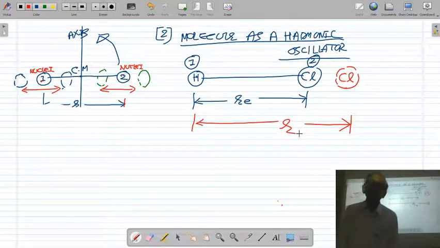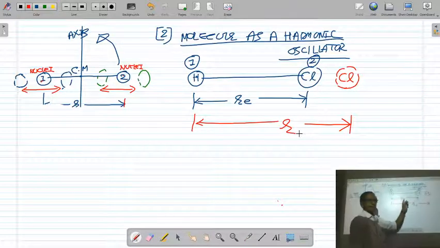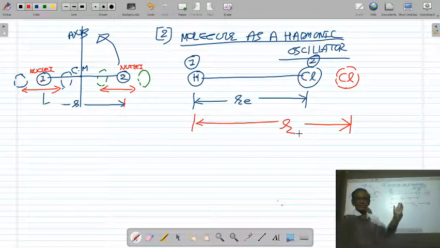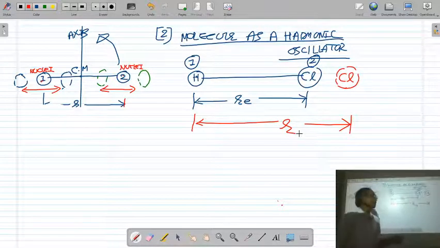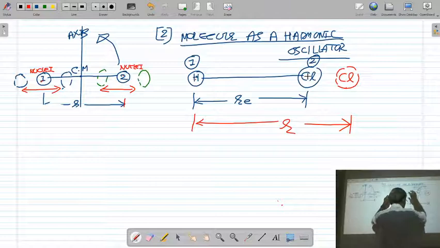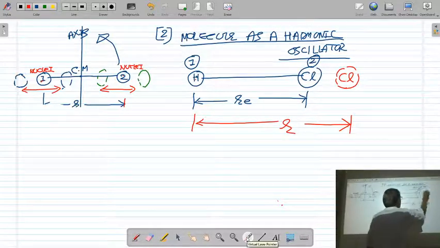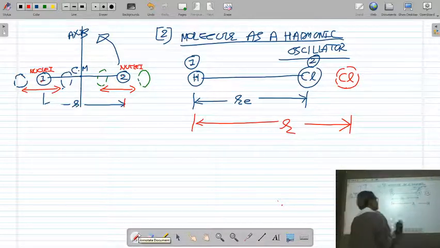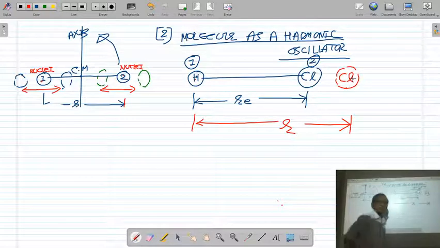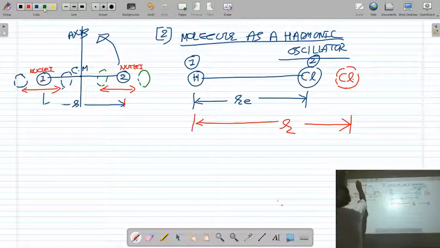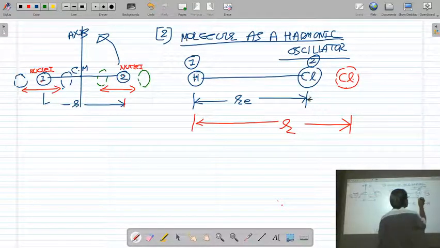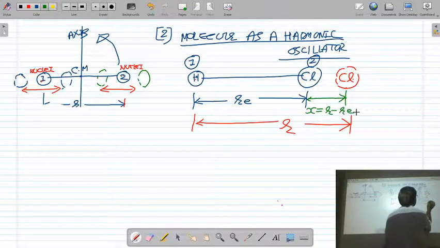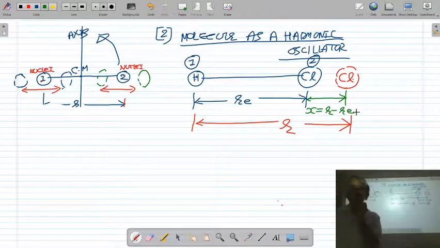So the internuclear distance between H nuclei and Cl nuclei was Re in the equilibrium position, but as I told you, the two nuclei of the molecule are vibrating or oscillating about their equilibrium position along the internuclear axis. So suppose due to the vibration of the molecule, Cl goes here, then the new distance between H nuclei and Cl nuclei will be R. So what is the displacement of the molecule? The displacement x is nothing but R minus Re.